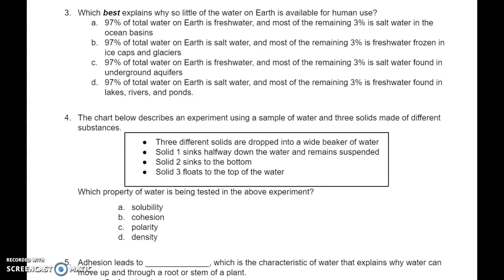C. 97% of total water on Earth is fresh water, and most of the remaining 3% is salt water found in underground aquifers. Or D. 97% of total water on Earth is salt water, and most of the remaining 3% is fresh water found in lakes, rivers, and ponds.